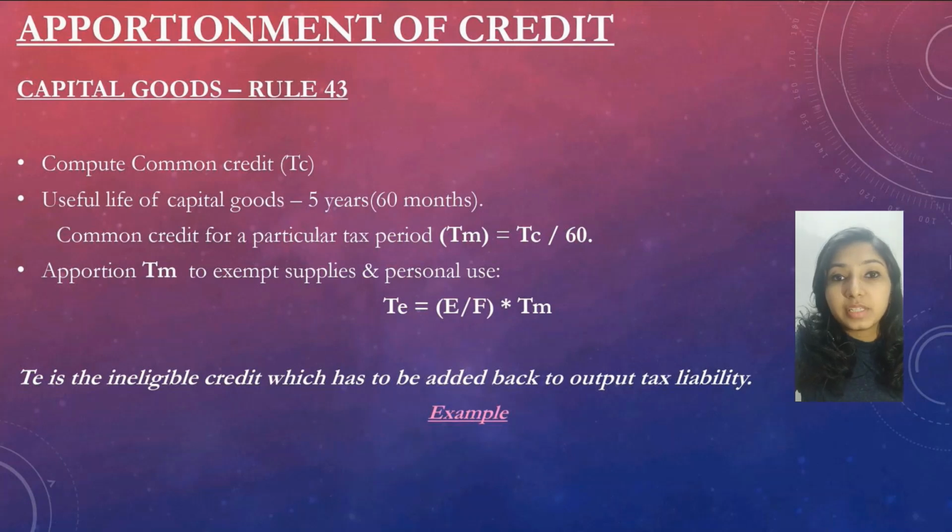This common credit TM is divided by the total turnover and multiplied by the exempted and personal purpose supplies, which gives you the ineligible portion, and that has to be deducted from the total credit.